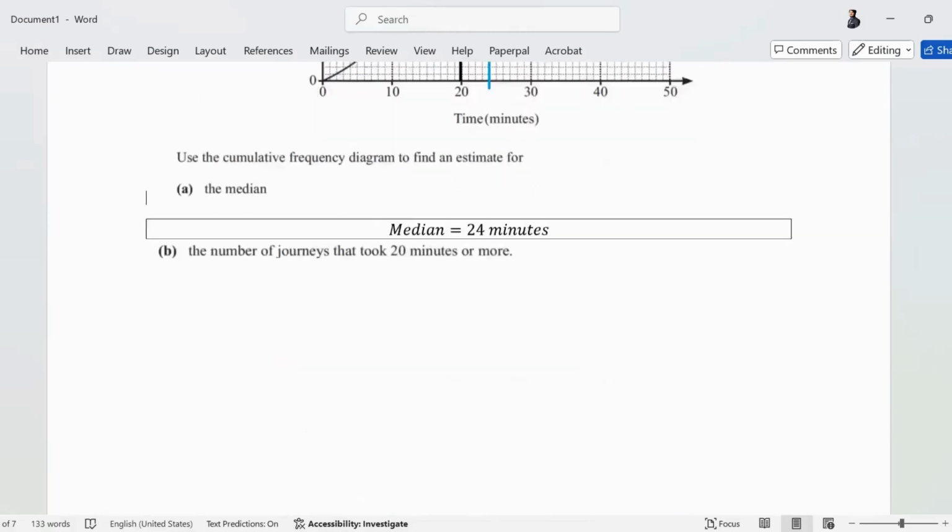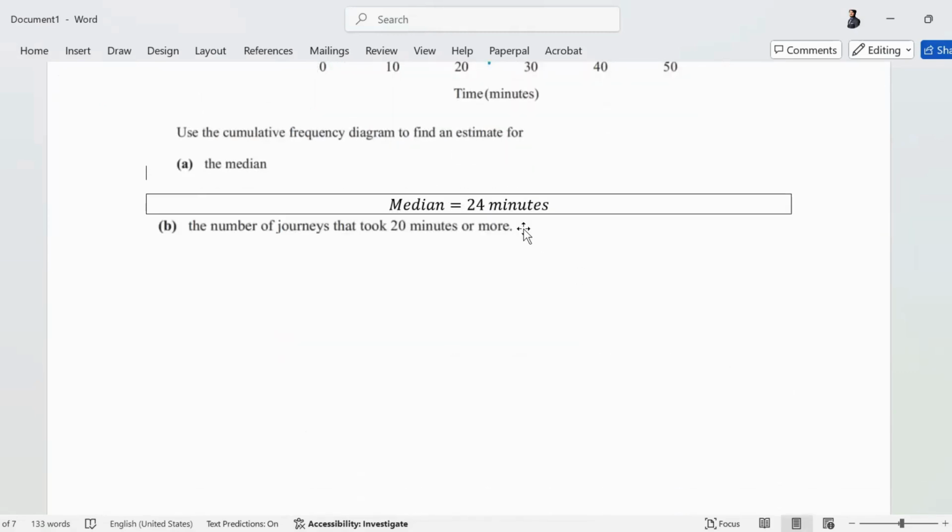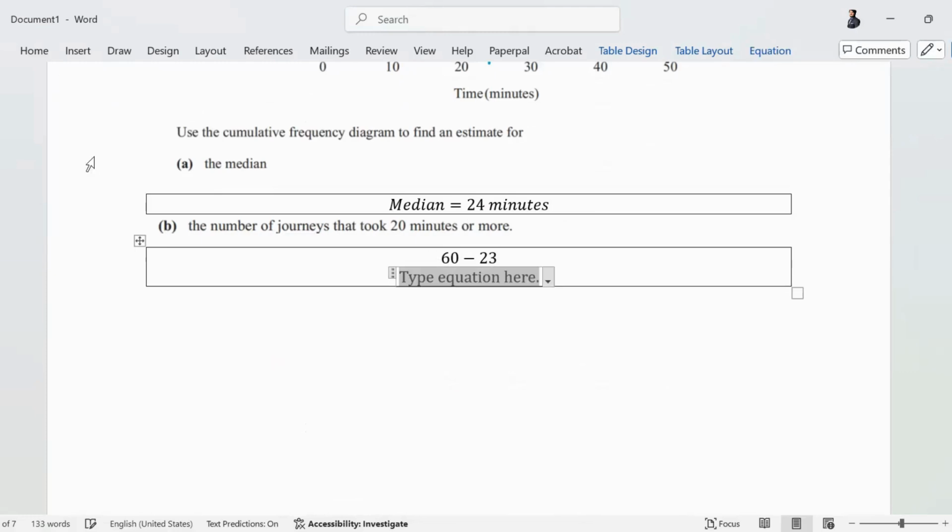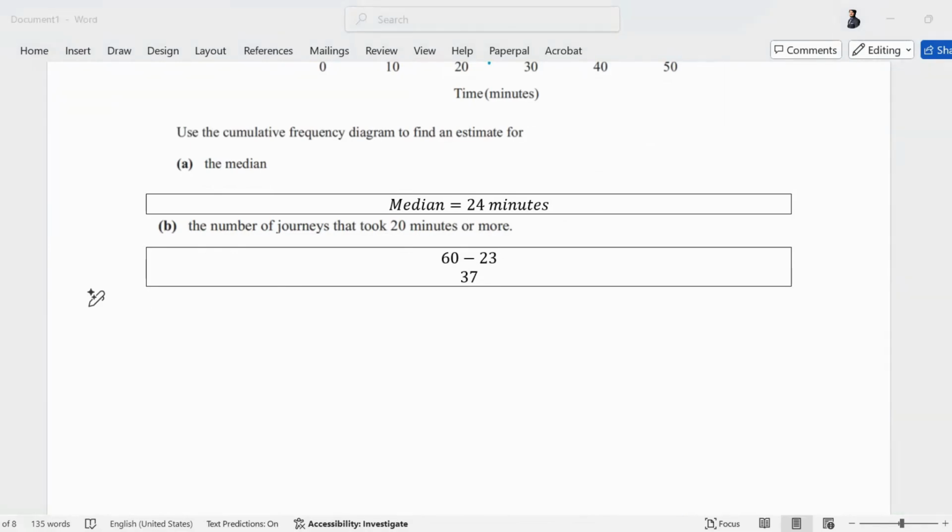So yes, I have to read the question. How will I find my answer? 20 minutes or more. Total journeys were 60. So I will subtract 23 from 60 and the answer will be 37. There were 37 journeys that took 20 minutes or more. Is this clear?